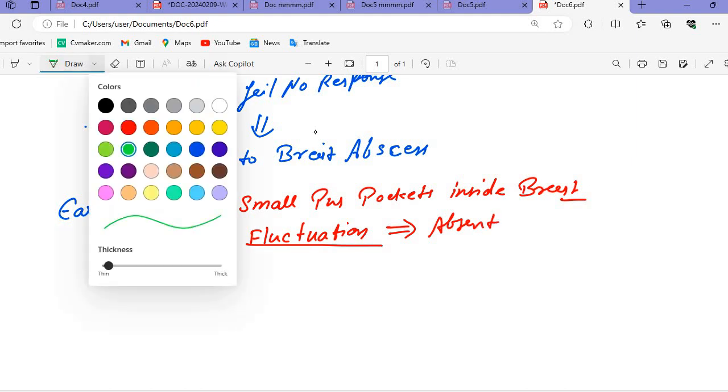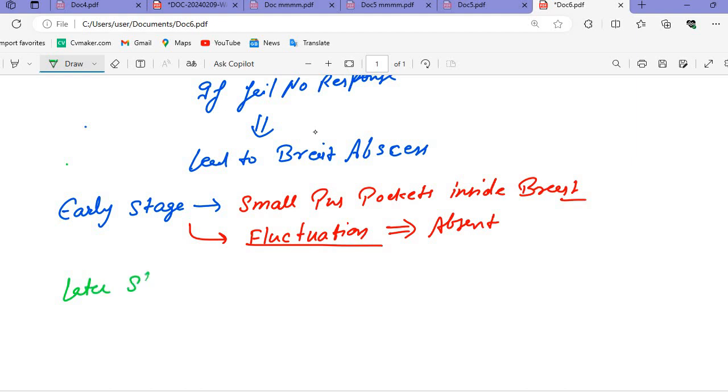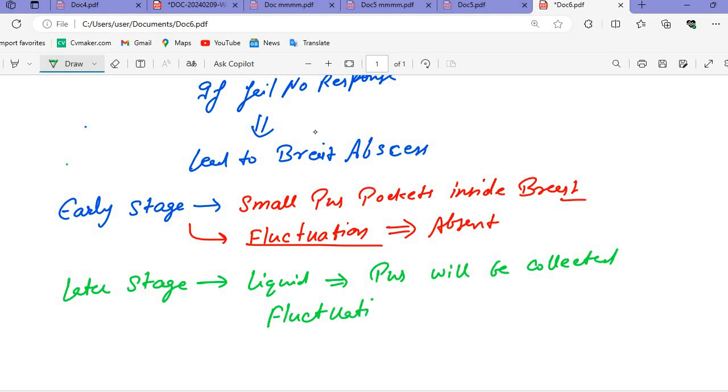But when we talk about the later stages, we see a good amount of liquid, and the pus will be collected. In this condition the fluctuation will be present, because of the liquid. The liquid is fluctuating, which means fluctuation is present.